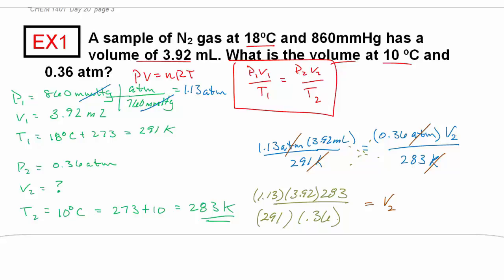So that'll be my answer in milliliters. 1.13 times 3.92 times 283, divide by 291, divide by 0.36, I get about 12 milliliters.